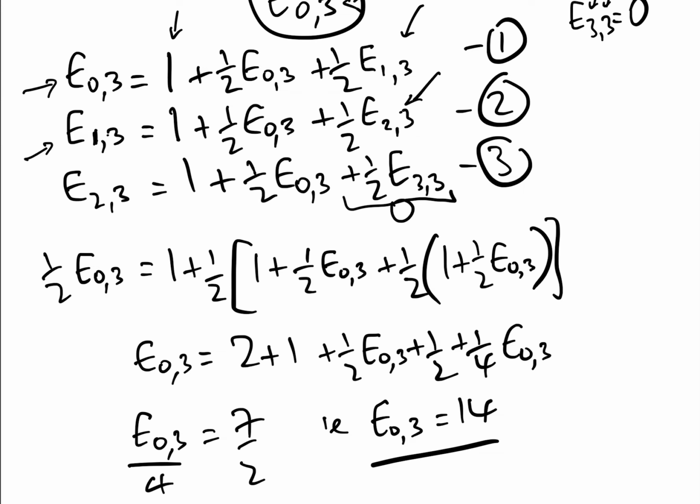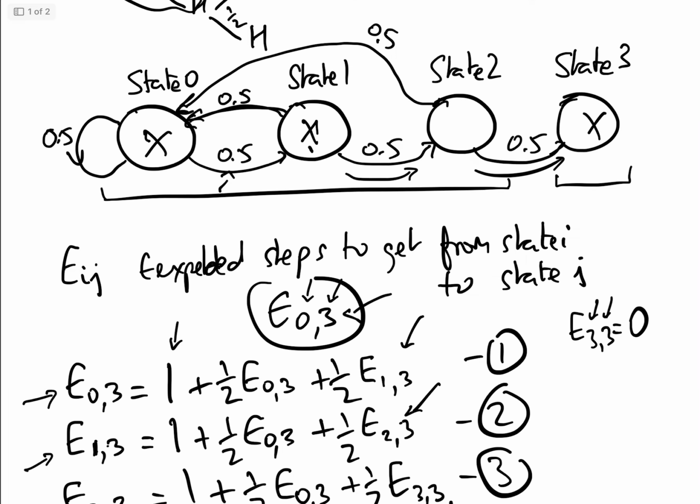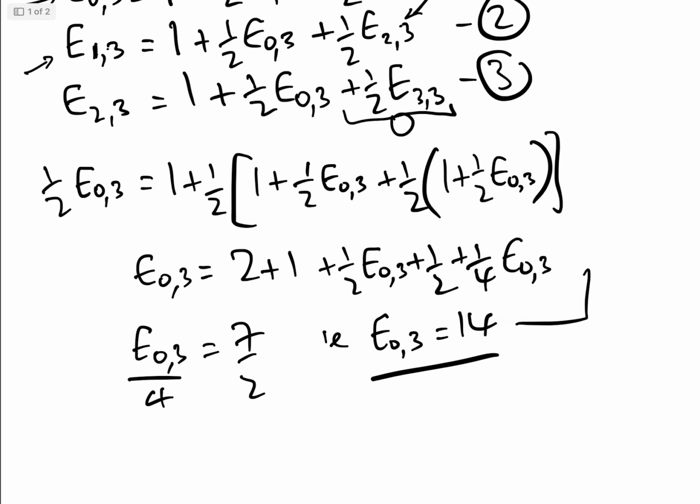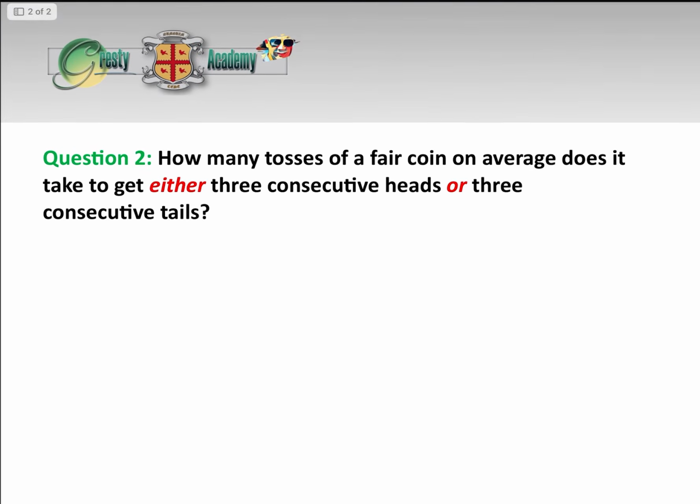That is the expected number of steps to get from state 0, i.e. 0 heads, when we're beginning our coin toss, all the way to state 3, which is 3 heads. So it agrees. We got the expected number 14 before, and here we've done it with Markov chains, and the number expected is again 14.